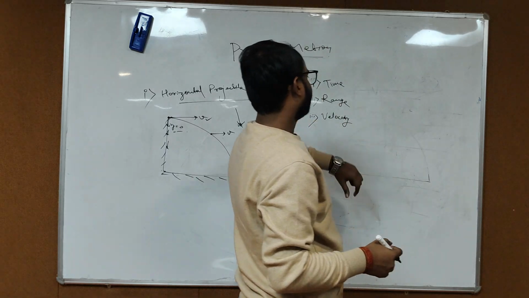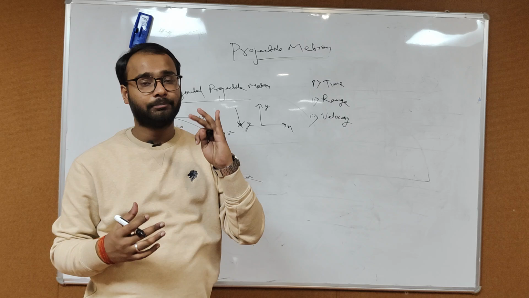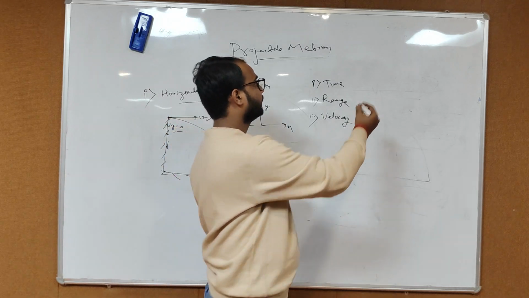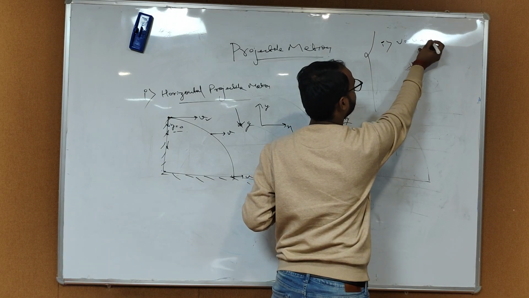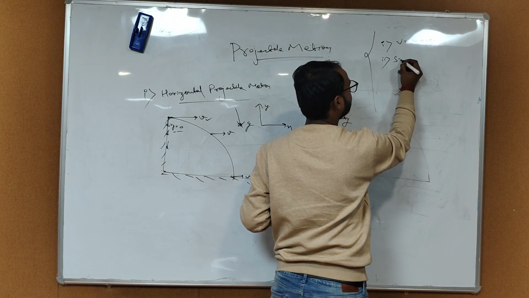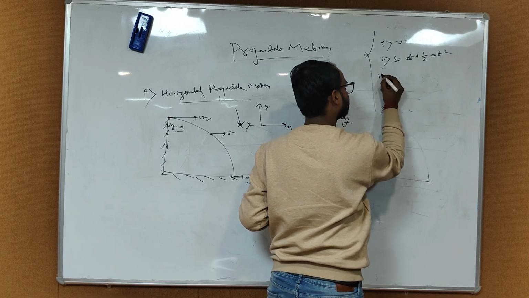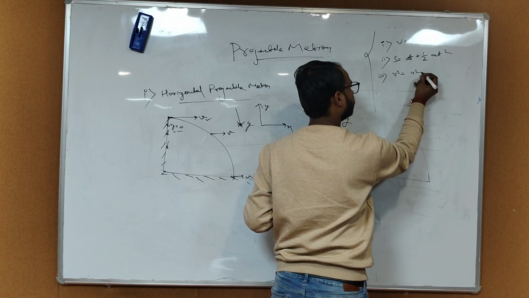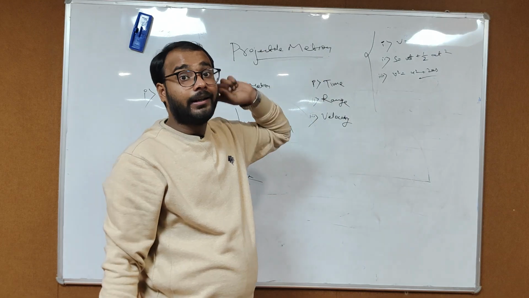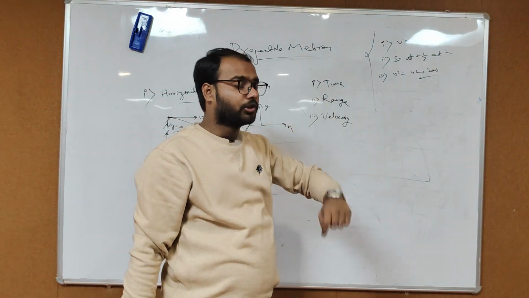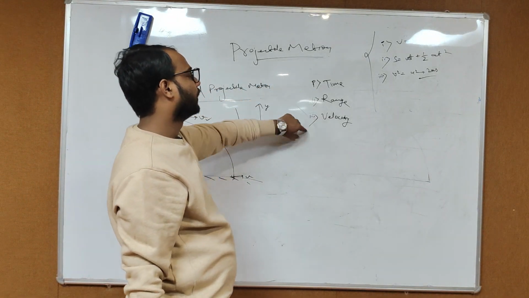Before calculating these terms, let's recall three important formulas of motion. First, v equals u plus at. Second, s equals ut plus half at square. Third, v square equals u square plus 2as. These three formulas are valid only for uniform acceleration. Now let's calculate time, then range, then velocity.